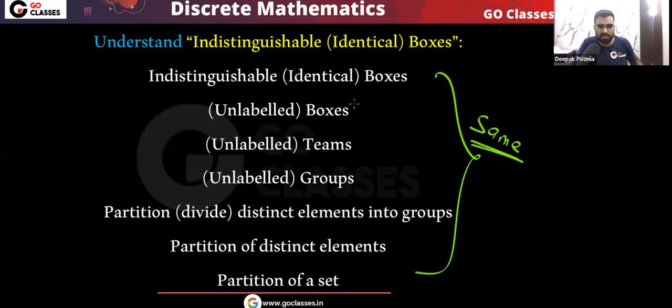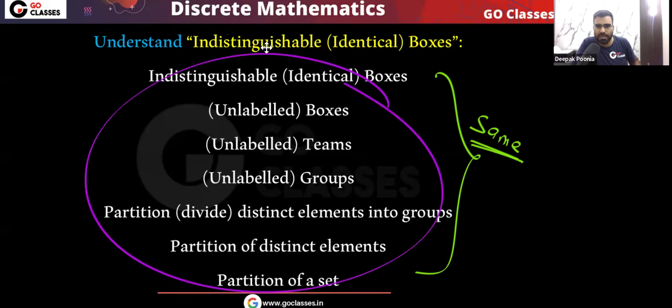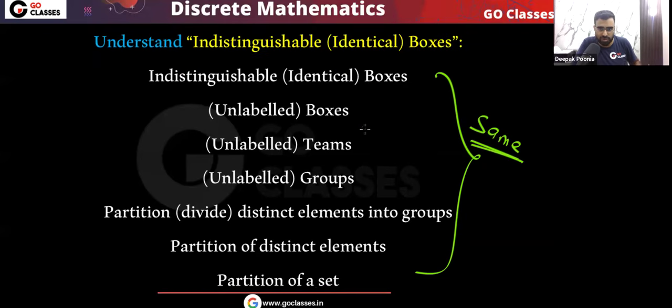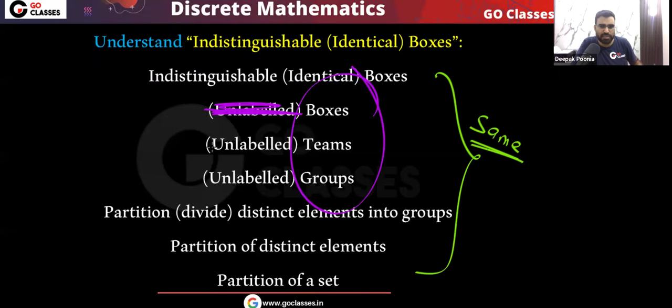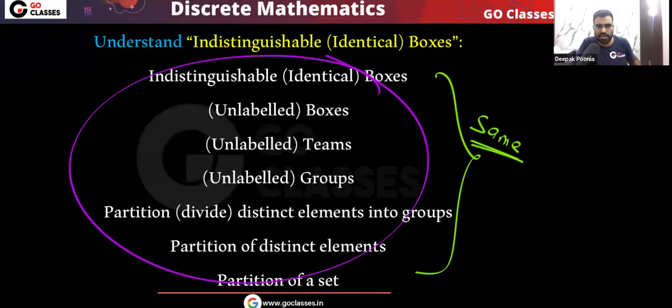So remember, in the question, if any of them is given to you, then it simply means that you have identical boxes. Also remember, if this word is not given and nothing is given about the boxes, like they do not mention anything about the labeling of the boxes, about whether the boxes are identical or distinct, then remember, these boxes, teams, groups, meetings, all these things are by default considered to be identical. Okay, very simple. So all these things are identical boxes.